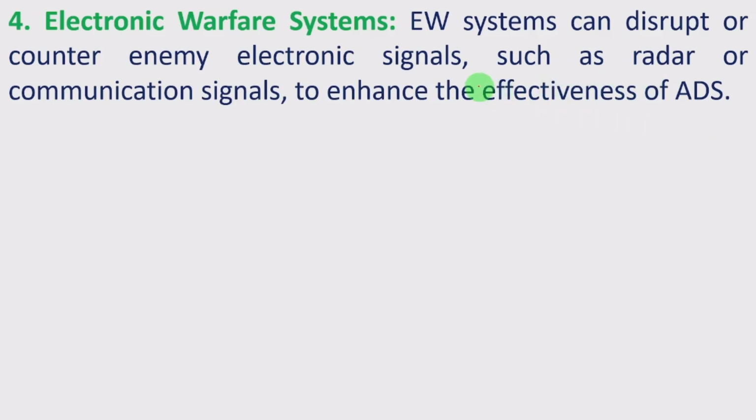Here, any enemy detection radars entering our country's territory will be destroyed. If that is destroyed, they are not going to get any information about our missiles and our system. That will be the advantage in order to execute this and also enhance the effectiveness of the air defense system.